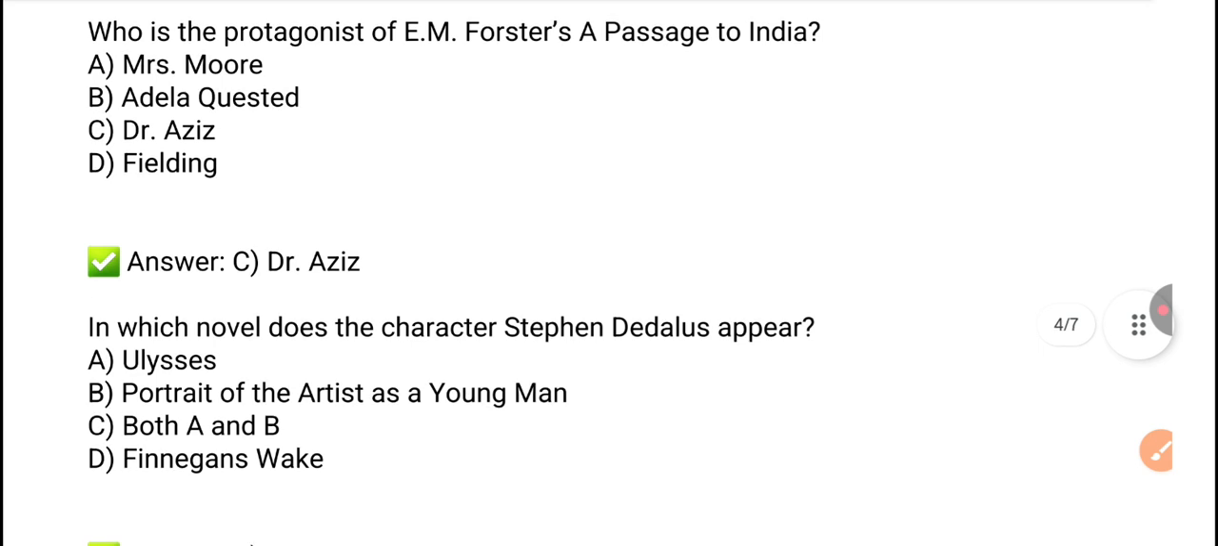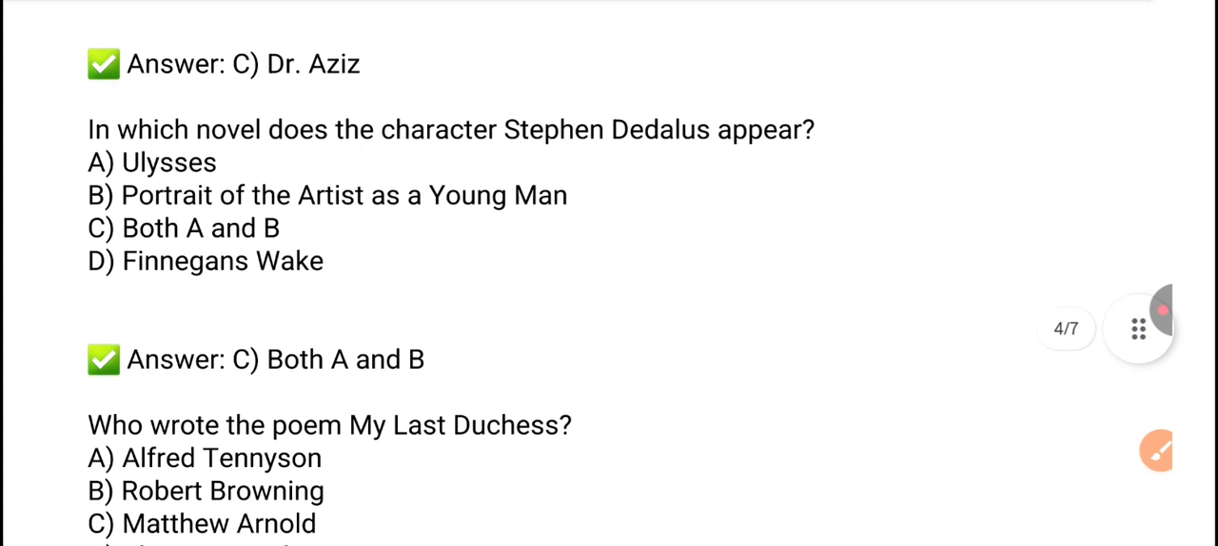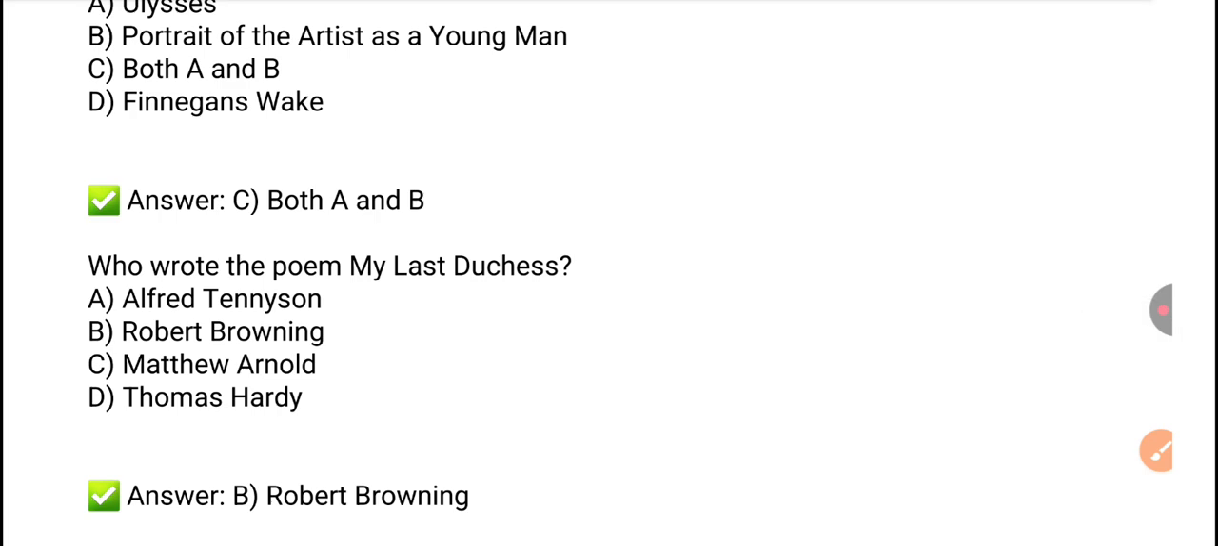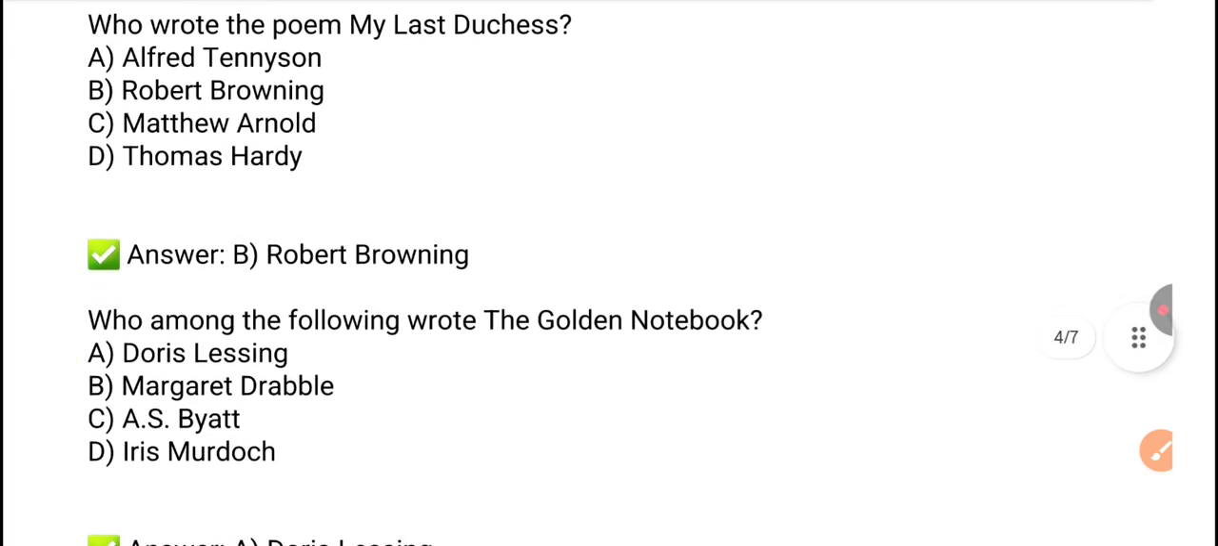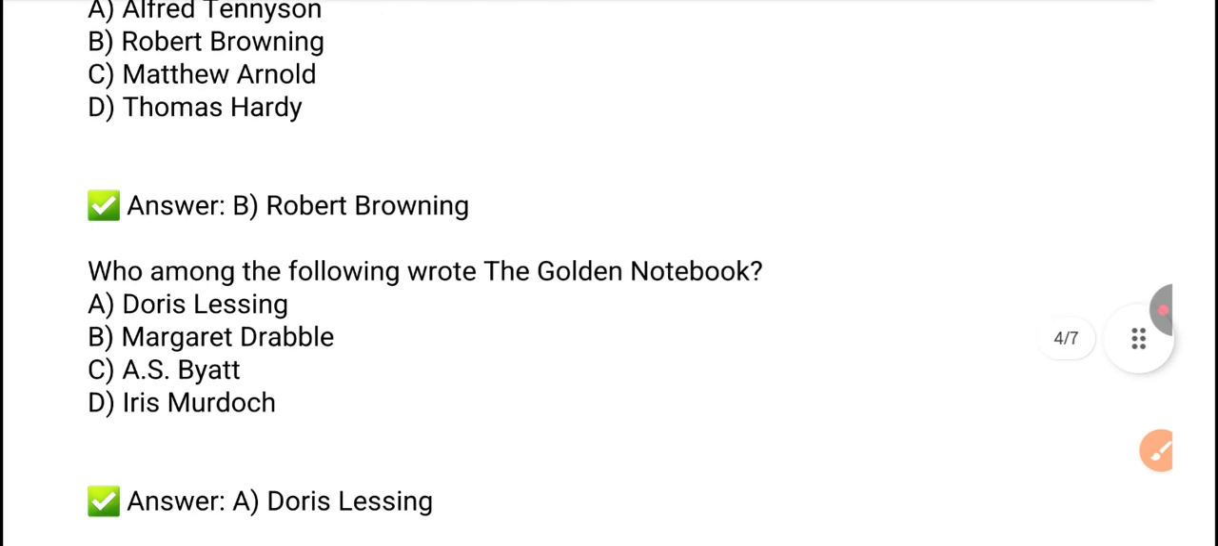Next question: in which novel does the character Stephen Dedalus appear? So the important character named Stephen Dedalus appears in both A and B, which is Ulysses and Portrait of the Artist as a Young Man. Option C is the right answer. Next: who wrote the poem My Last Duchess? So My Last Duchess is a poem by Robert Browning. Option B. Next question: who among the following wrote the Golden Notebook? So Golden Notebook is a work of Doris Lessing.